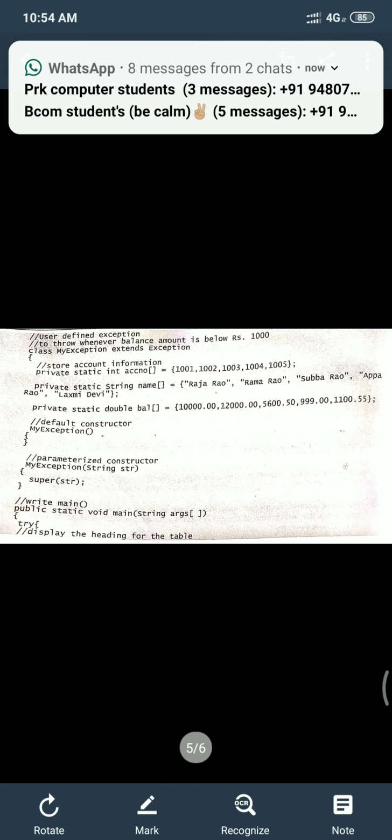And the third step: the user can create a parameterized constructor with a string as a parameter. He can use this to store exception details. He can call the superclass, that is the Exception class, constructor from this and send the string there. And the next step: when the user wants to raise his own exception, he should create an object of his exception class and throw it using the throw clause, as we have discussed previously.